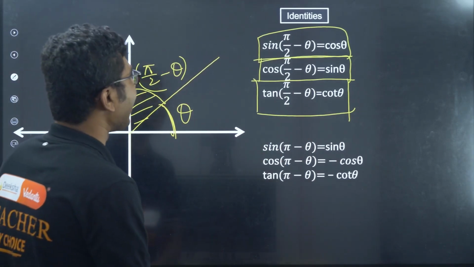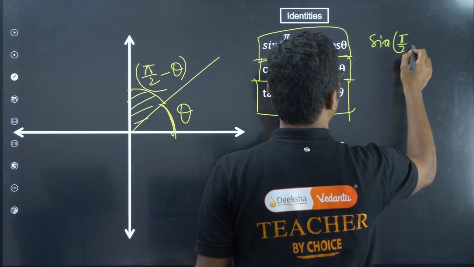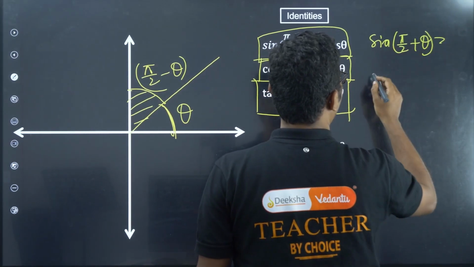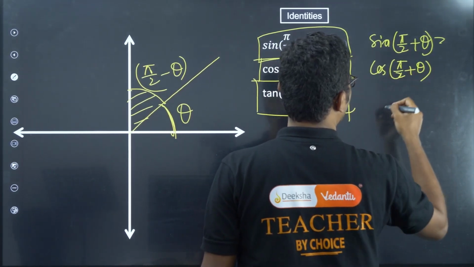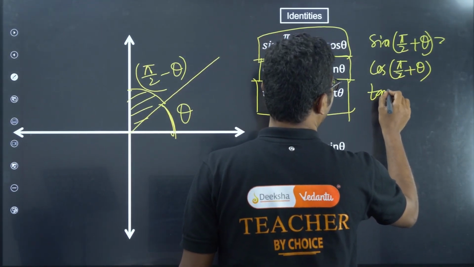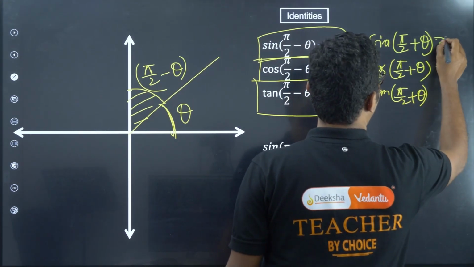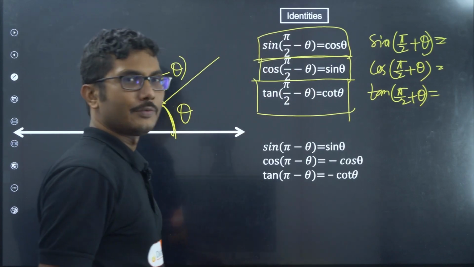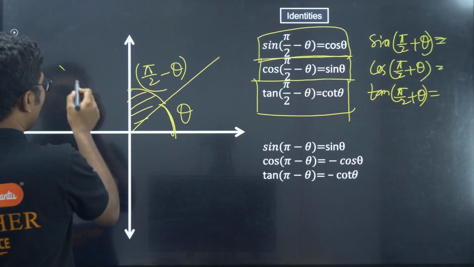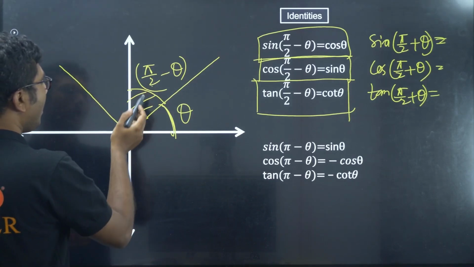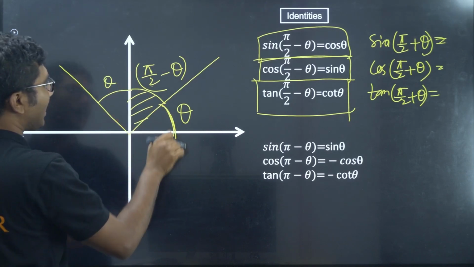Now can you tell me what will be the value for sin of pi by 2 plus theta, cos of pi by 2 plus theta, and tan of pi by 2 plus theta? Can you tell me the values? So for pi by 2 plus theta, basically this angle is theta, this is pi by 2.